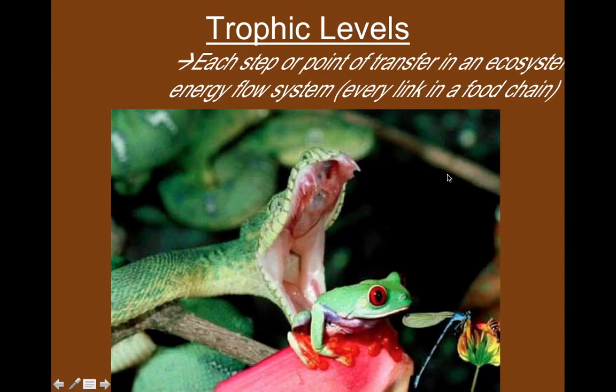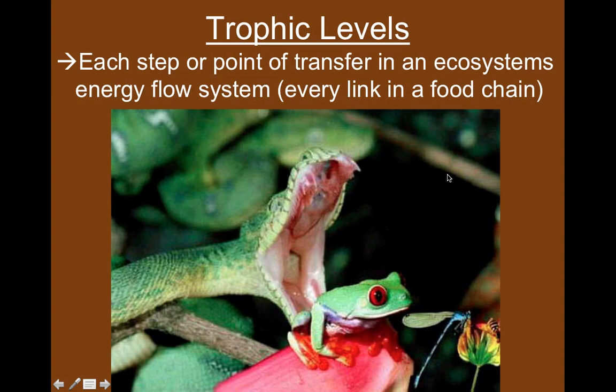All right, so a trophic level, again, is each step or point of transfer in an ecosystem's energy flow system. In other words, it's every link in a food chain. So here's our producer, and then the dragonfly. There's actually a little insect on it because dragonflies are predators, maybe a bee. It looks like a bee right there. So we go from the producer to the herbivore. Here's our first carnivore, our next carnivore, and then the snake would eat the frog as we move through the trophic levels.